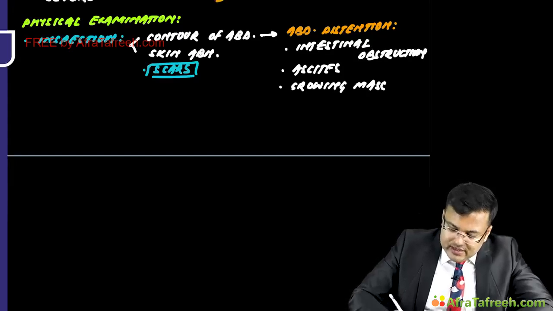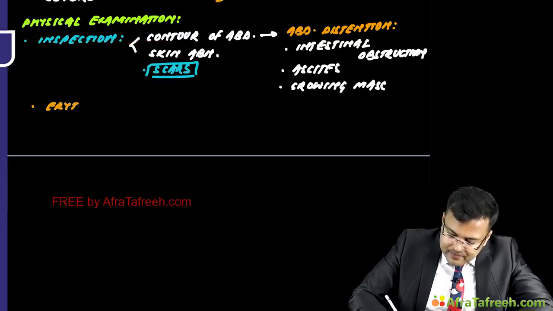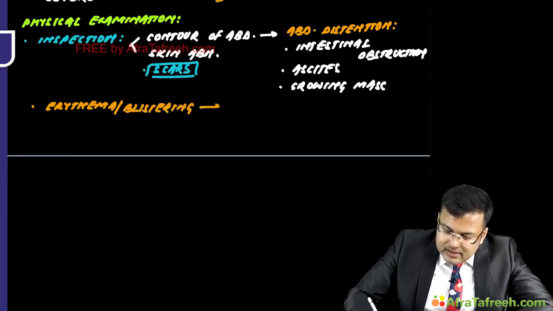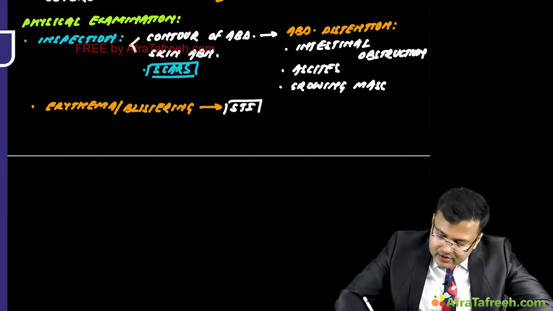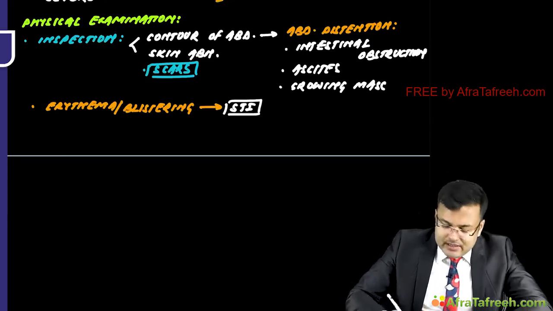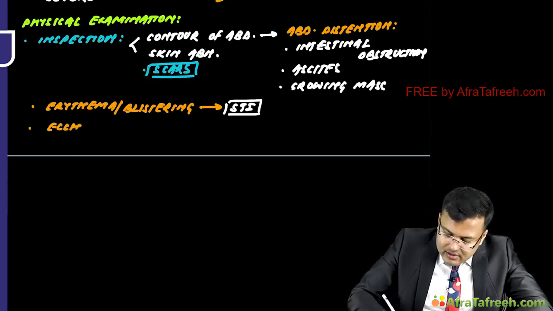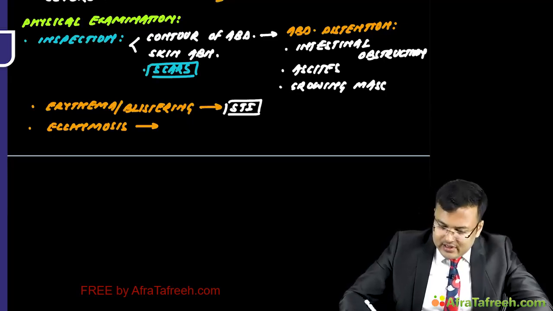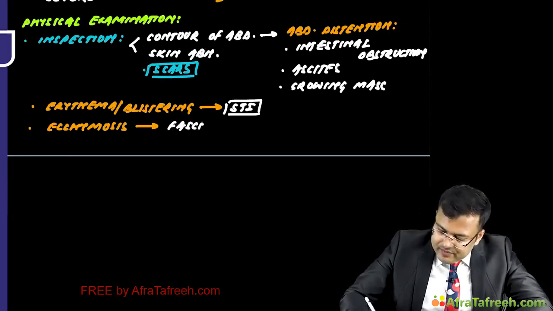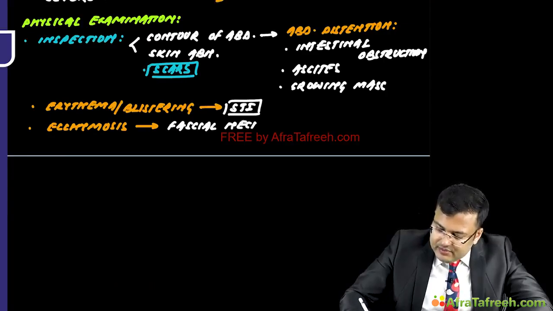Next, imagine there is ecchymosis. If there is ecchymosis, it is an indication of facial necrotizing infection.